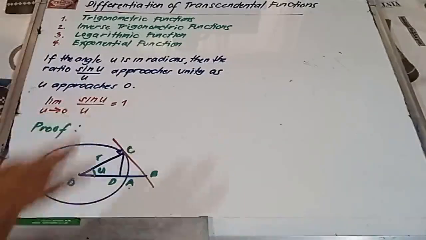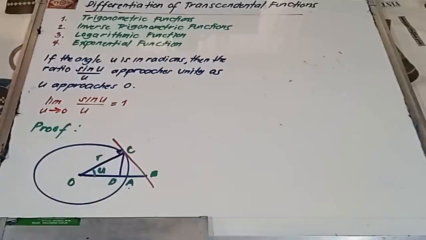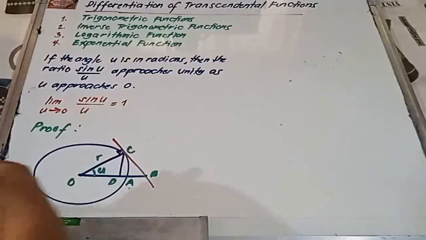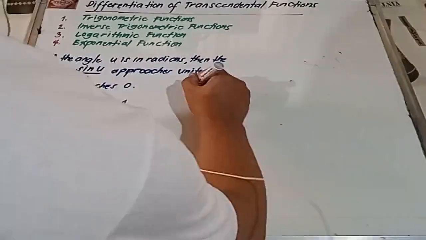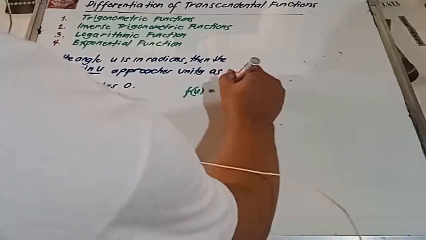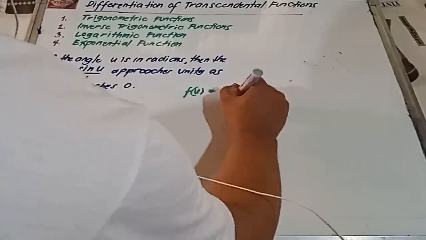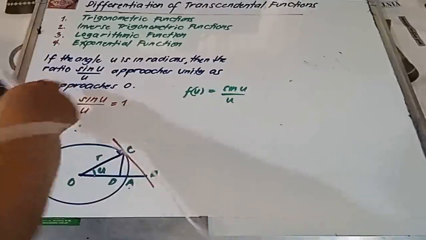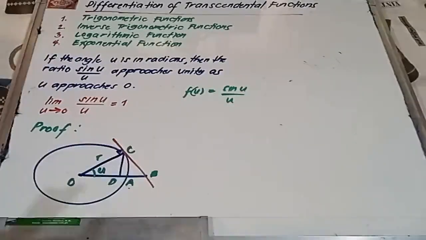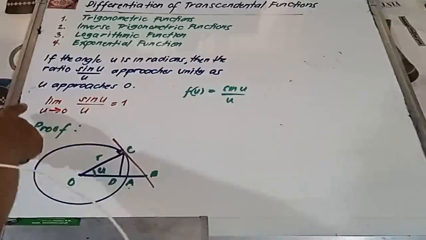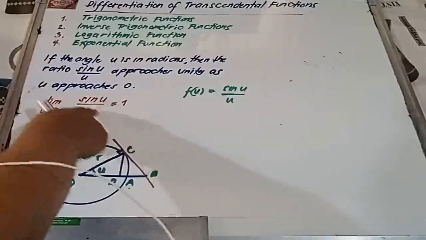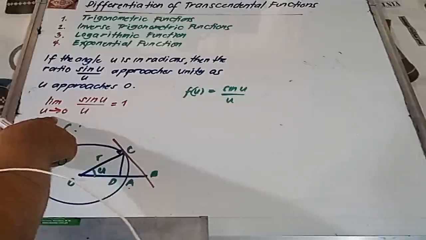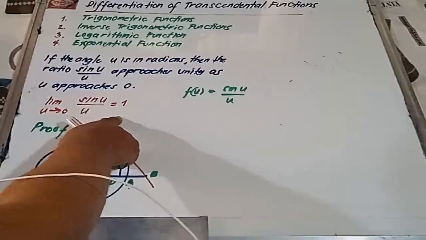Now, let us start our discussion in the theorem on limits about the function f of u equals sine u over u. Okay? Ito yung function natin. Now, it says if the angle u is in radians, then the ratio sine u over u approaches unity as u approaches 0. So, in symbol, we write limit of sine u over u as u approaches 0 is equal to 1.